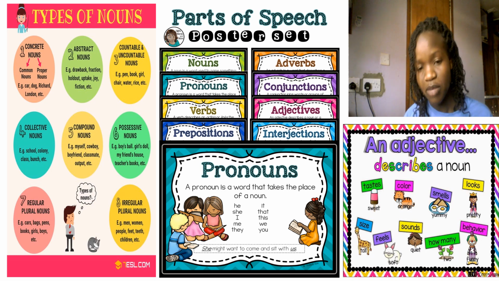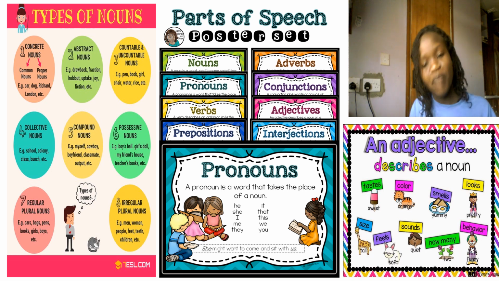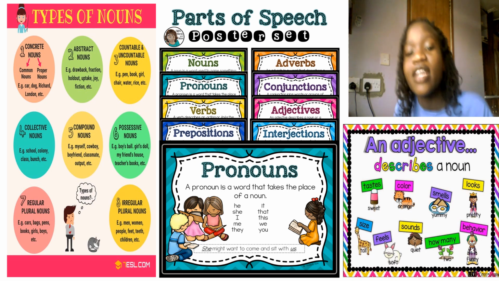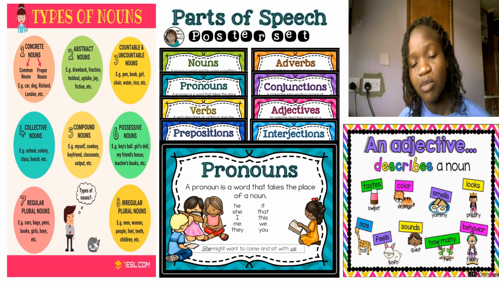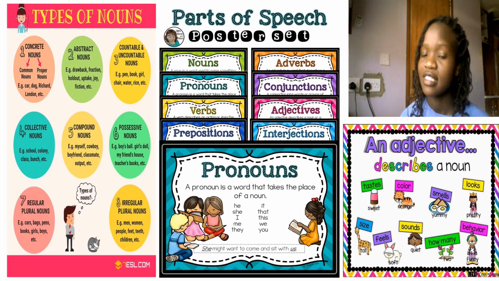You can count them because they are something which is actually concrete. You can see them, you can touch them, and they are spaced. It's not in a group, or in a cohesive manner. Examples are the buckets, the chairs, the desks.